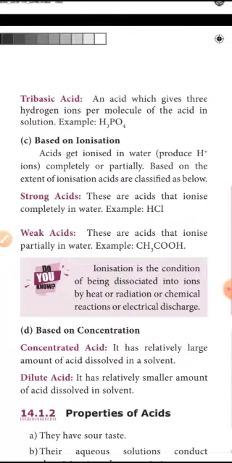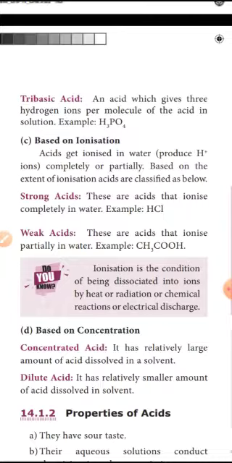A weak acid is an acid that ionizes partially in water, for example CH3COOH. So we will take salt and water. We will add the salt to water, then stir well. We will get a clear solution. That means the salt is completely soluble in water.